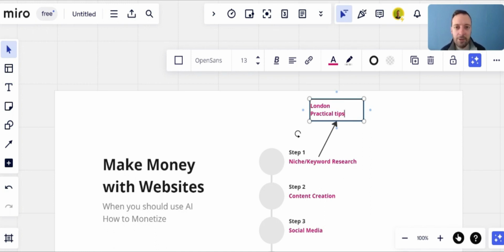So it could be like getting a driving test. It could be eating a kebab, right? So like the best kebabs in London, okay? Probably somebody's already done that, but look at the content. How can you improve it, right? It's probably a list of 4 or 5 kebab restaurants in London, but what can we do that's better, right?